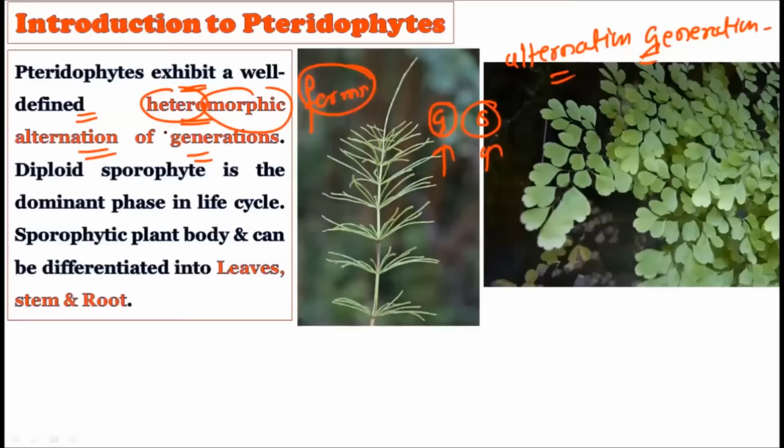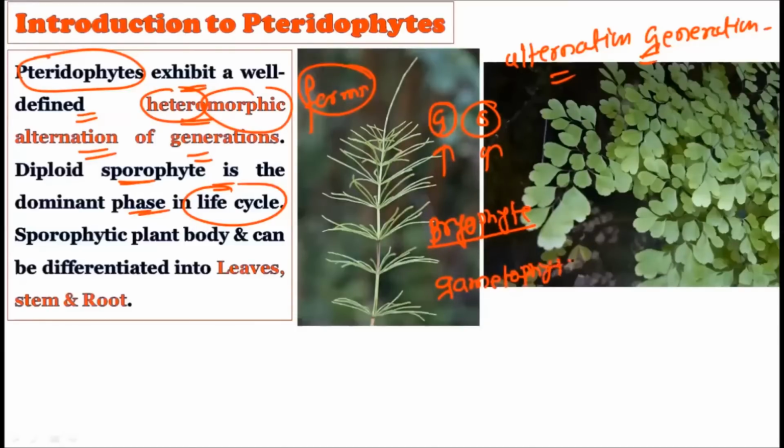Heteromorphic alternation of generation is typically found in the pteridophytic plants, and the diploid sporophyte is the dominant phase of the life cycle. This is very important, because while we were studying the bryophytes, we said that the gametophytic generation is the dominant generation, while in the pteridophytes the sporophytic generation is the dominant generation. This is the important difference between the bryophyte and the pteridophyte.